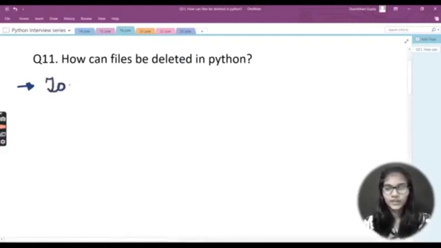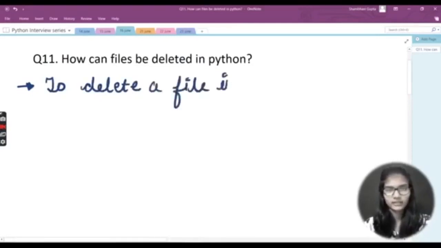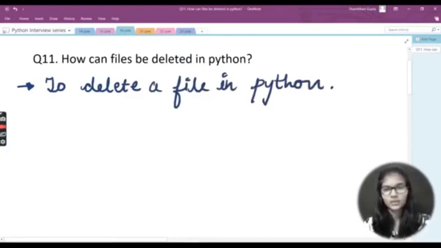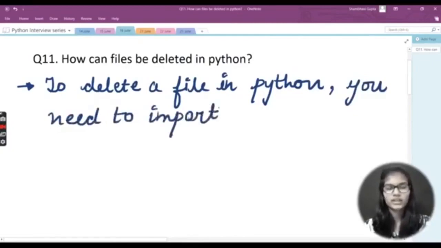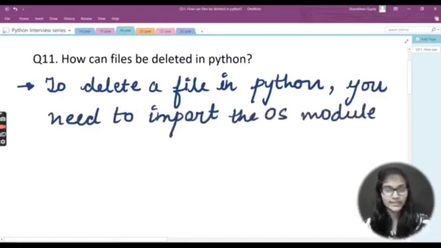So to delete a file in Python, what you need to do is import the module which I was just talking about, the OS module, which stands for operating system. So you just need to import this module here. That is the very first thing that you need to do.